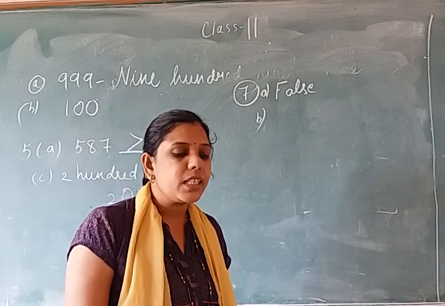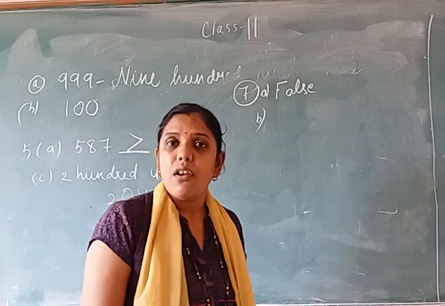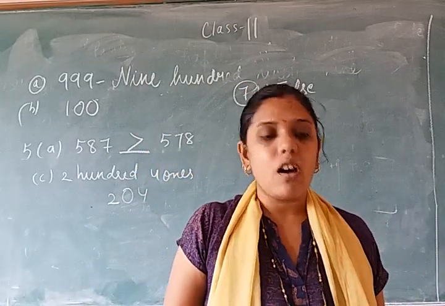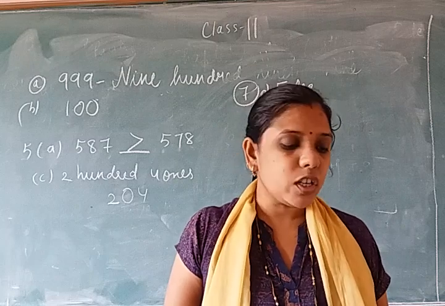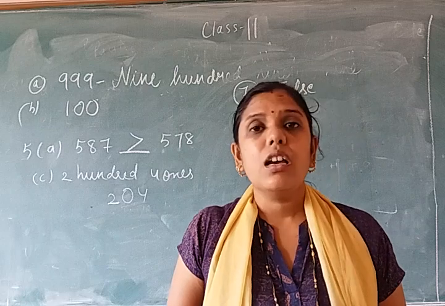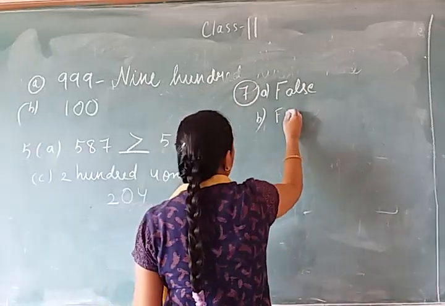Now come to the next, B. Face value of 6 in 569 is 6 tens. What is the face value of a number? The number itself. The face value of 6 will be 6 only, but in the question what is given? 6 tens. 6 tens is its place value, not face value. So this is also wrong. So write here false.